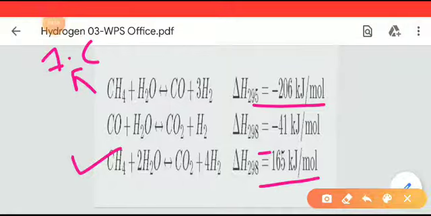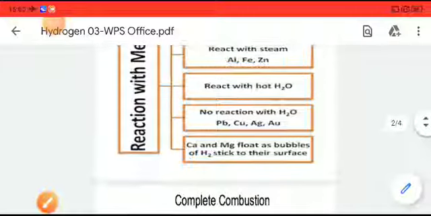This is the energy data by which we can easily figure out the nature of the exothermicness of complete and incomplete oxidation or combustion. Okay, so I hope you have understood this very well.